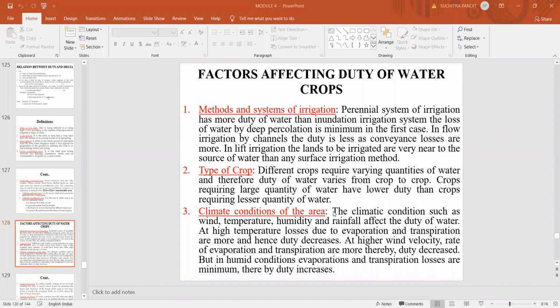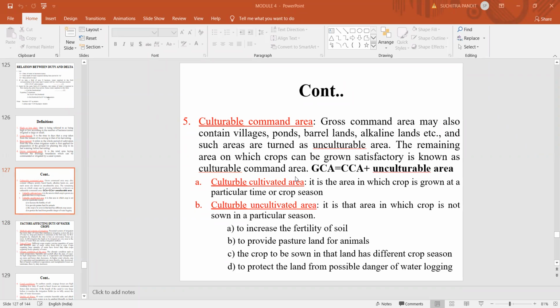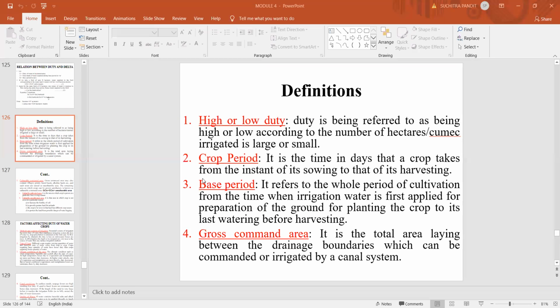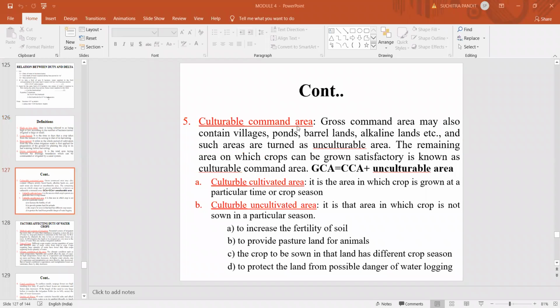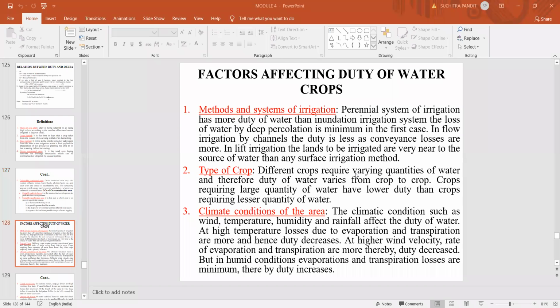Next, these are some of the definitions: high or low duty, crop period, base period, gross commanded area, cultivable commanded area, cultivable cultivated area, cultivable uncultivated area. Now, what are the factors affecting duty of irrigation water, or duty of water for crops? First, the method and system of irrigation.